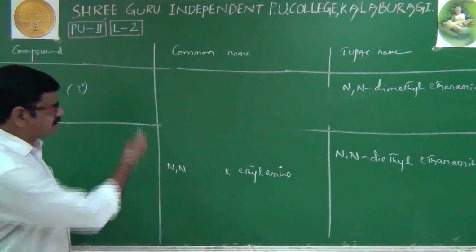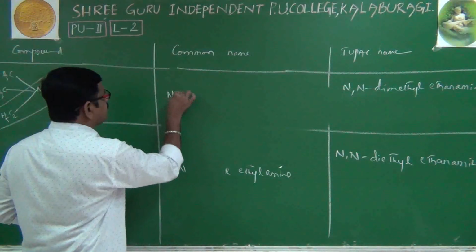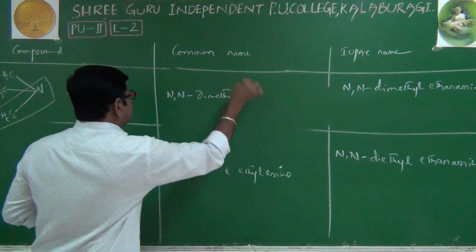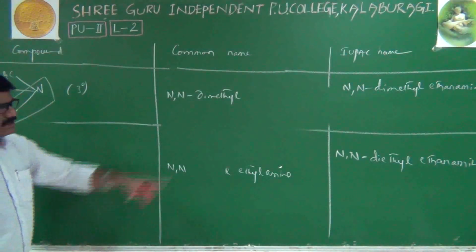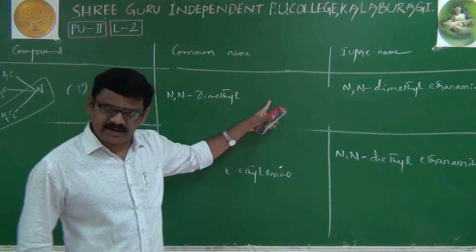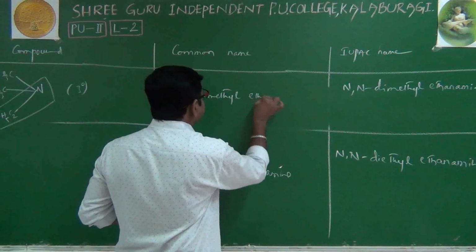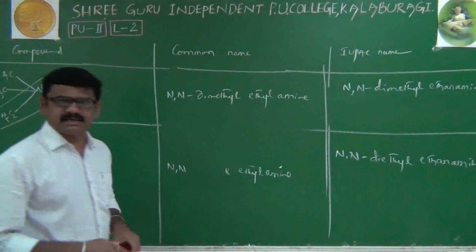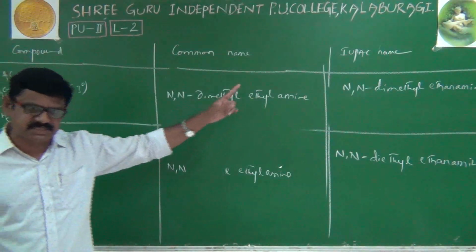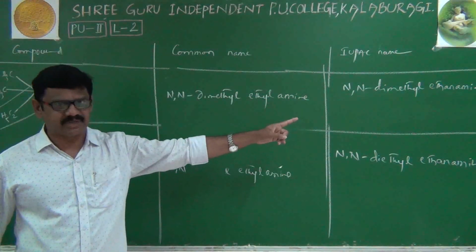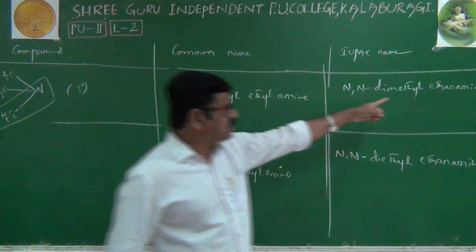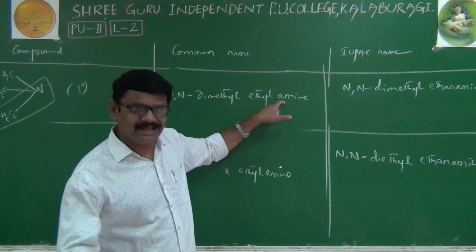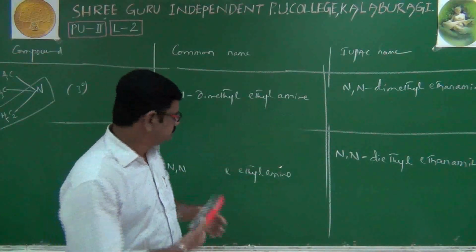That's why its common name is N,N-dimethyl, and instead of ethanamine, we will write ethylamine. N,N-dimethylethylamine. For tertiary amines, the common name is almost similar to the IUPAC name. In the IUPAC name, we will use alkanamine, but in the common name, we will use alkylamine. That is the only difference. Right. One more example.